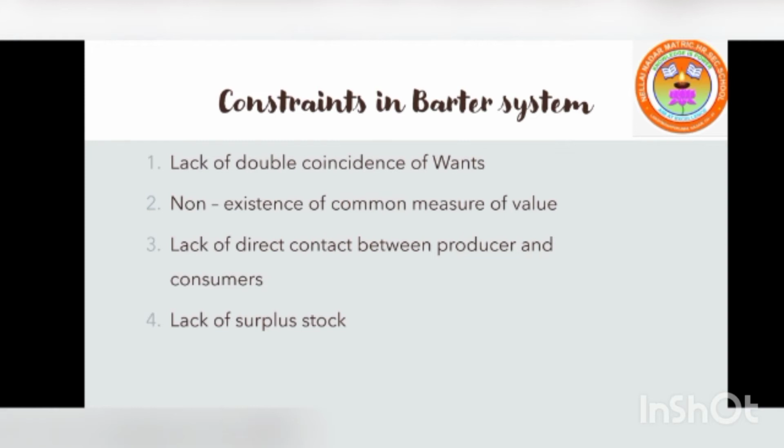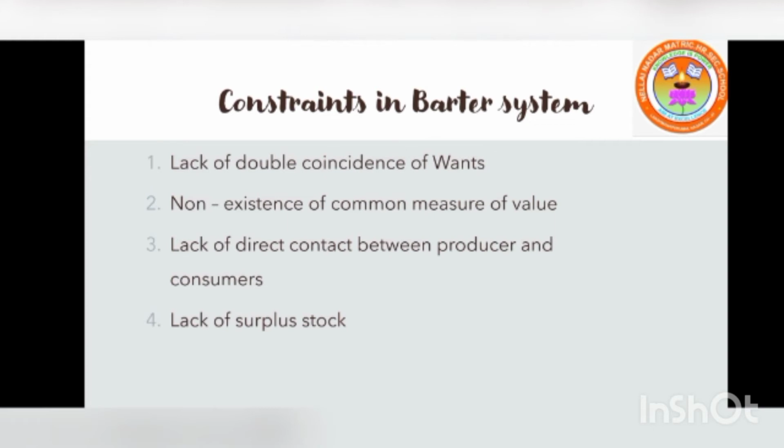For example, A has a surplus of groundnut and B possesses rice in surplus. In this case, A should be in need of the rice possessed by B, as the latter should desperately need the groundnut possessed by A. This is coincidence of wants. If it does not exist, barter cannot take place.